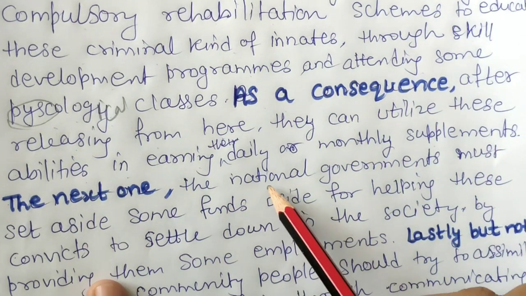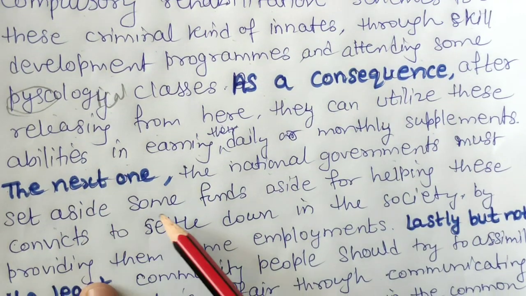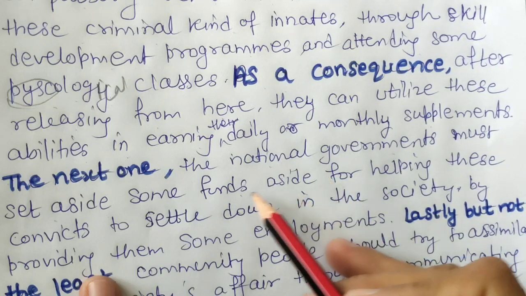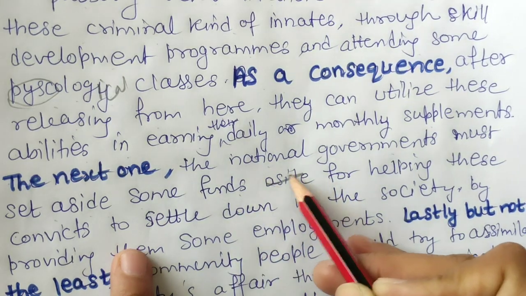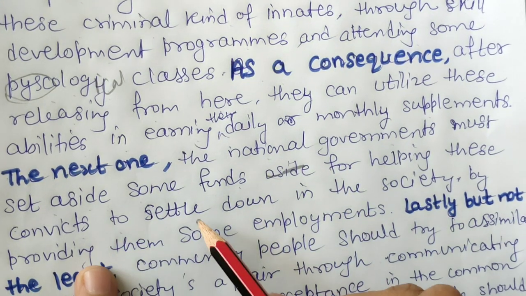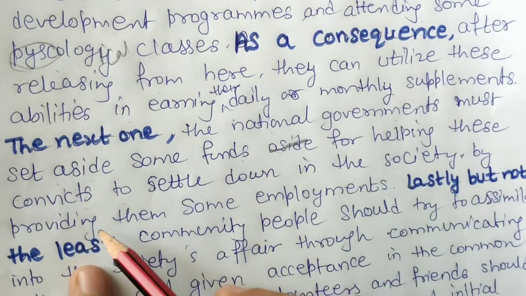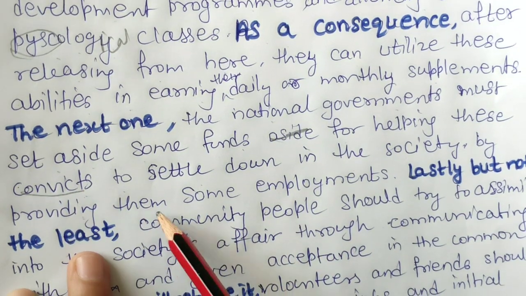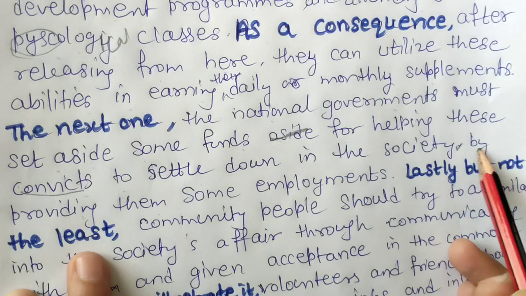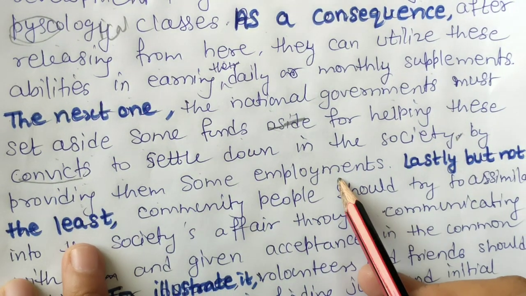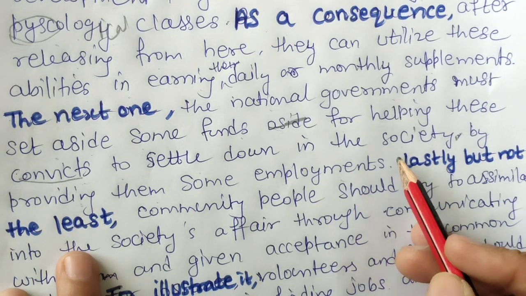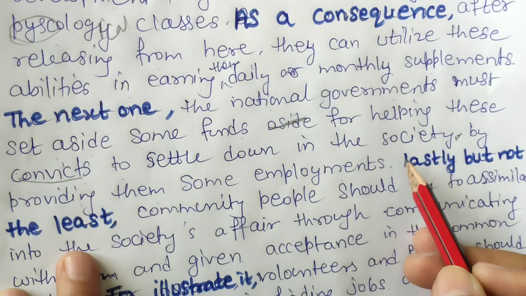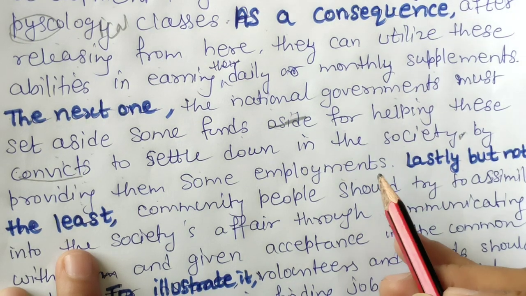Next point, the national governments must set aside some funds for helping these convicts to settle down in the society, by convicts means these criminals only, by providing them some employments, whether it is employments in private and government sectors, you can write.